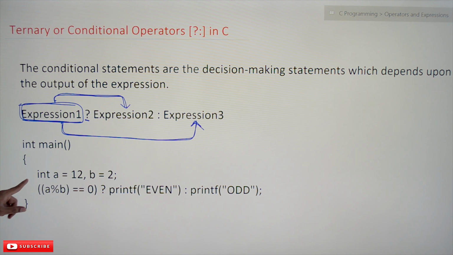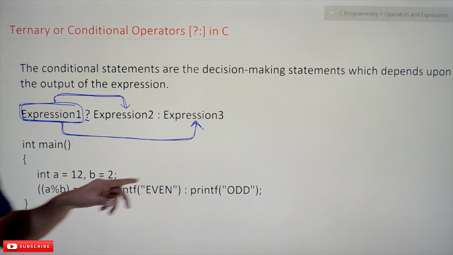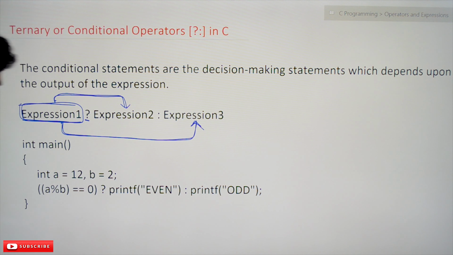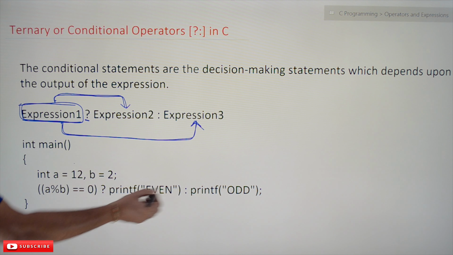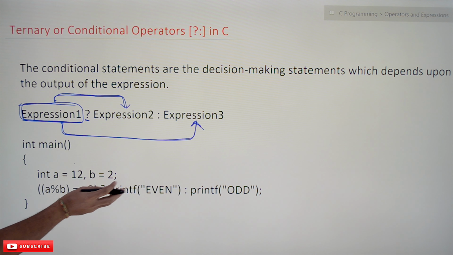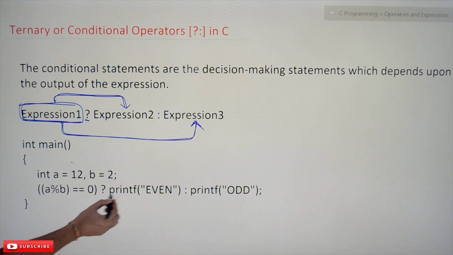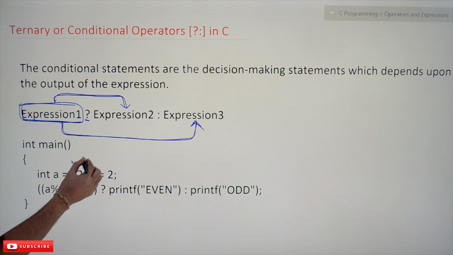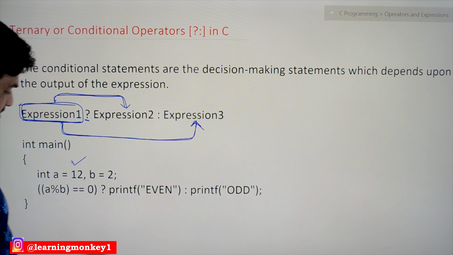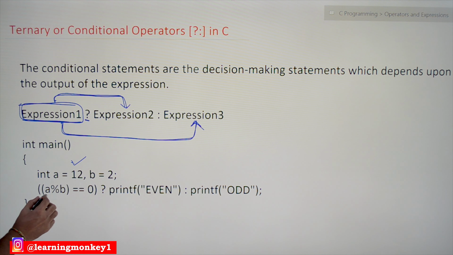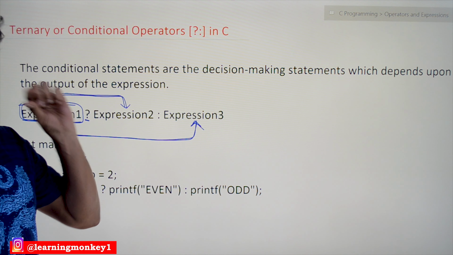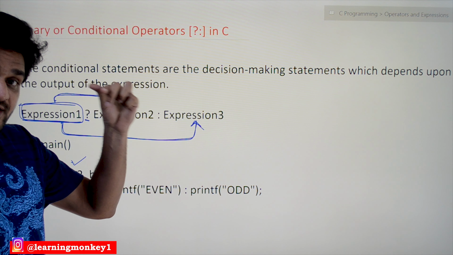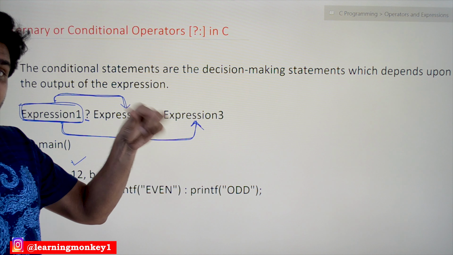Now let's try to write the program to find whether a number is even or odd. This is a very short, two-line code. This program is going to decide whether the value of a is even or odd. For that, the logic is a mod 2, the modulus value of a by 2. If that modulus value is 1, it is an odd number.